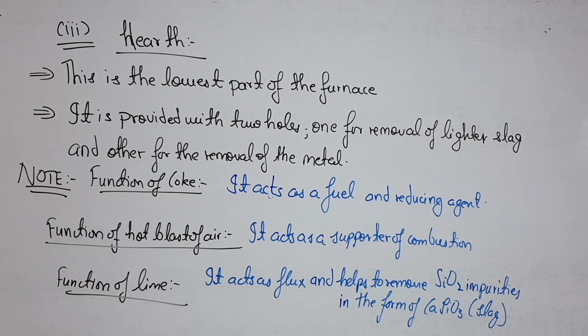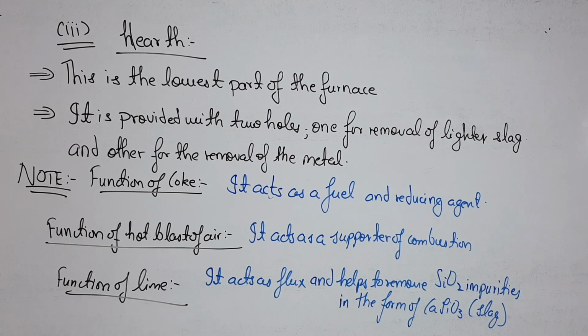Now for the 1 mark questions, I have written the 3 points. One is, it has been frequently asked what is the function of coke. So it basically acts as a reducing agent as well as a fuel. What is the function of hot blast of air? It acts as a supporter of combustion. And finally the function of lime: it acts as a flux and helps to remove SiO2 impurities in the form of slag, CaSiO3. You must be remembering that flux plus gangue is equal to slag.